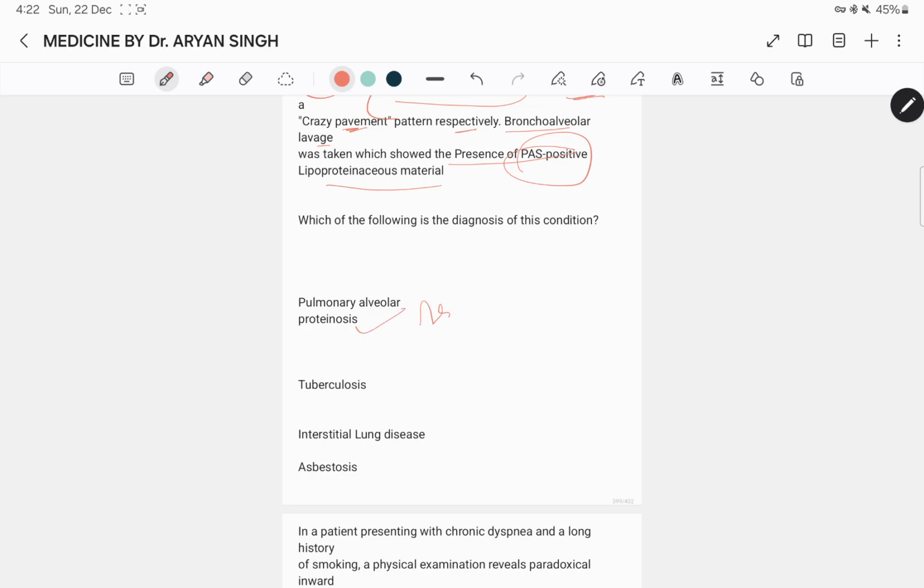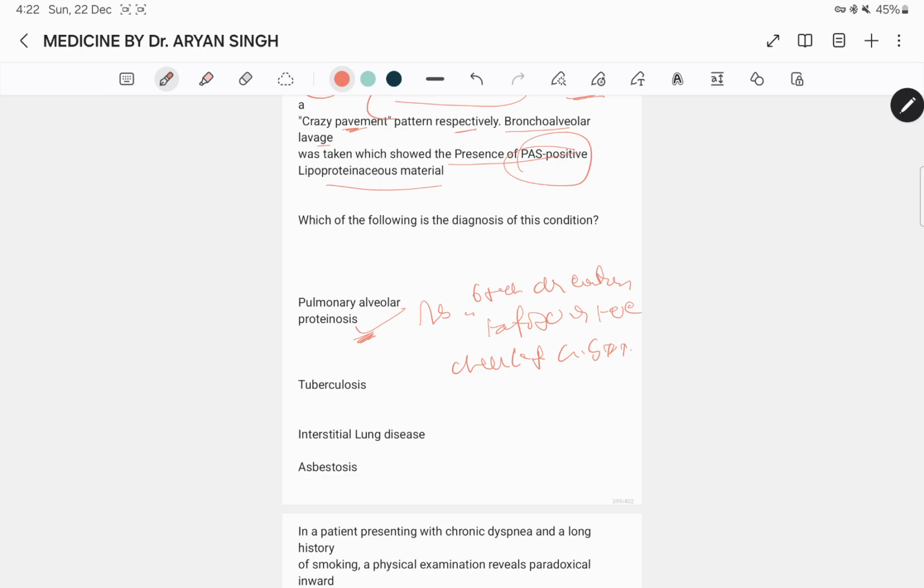Pulmonary alveolar proteinosis is the best answer, because of the clinical scenario. It has characteristics of breathlessness on exertion, fatigue, fever, and chunky gelatinous sputum plugs.